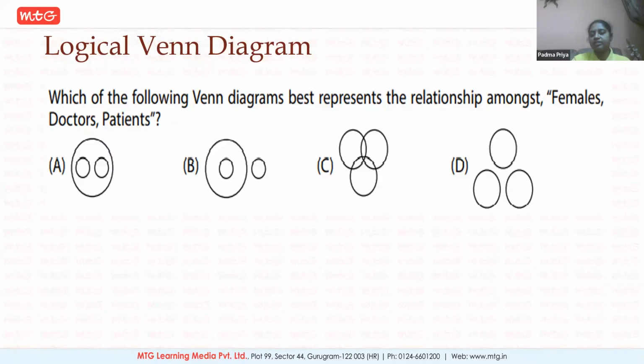So there are basic relations between certain terms of the society which are given. So here you cannot make it like this, that doctor is always different, patient is always different. So what sort of relation is there? If you make this as females, doctors, patients, you can see some females are doctors. You can see some doctors are patients. You can see some patients are females. And this is a place which is saying female doctors who are patients. So there are certain logics and tips for solving this type of questions also. So this is one sample out of it.